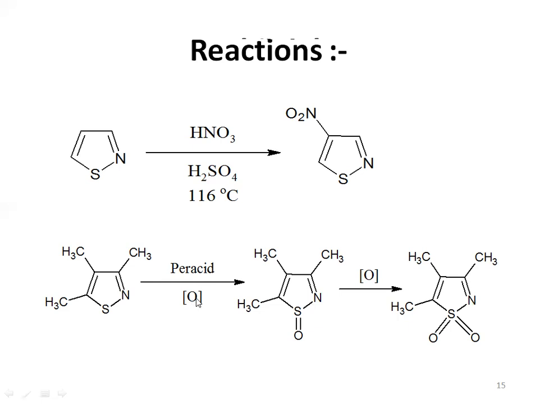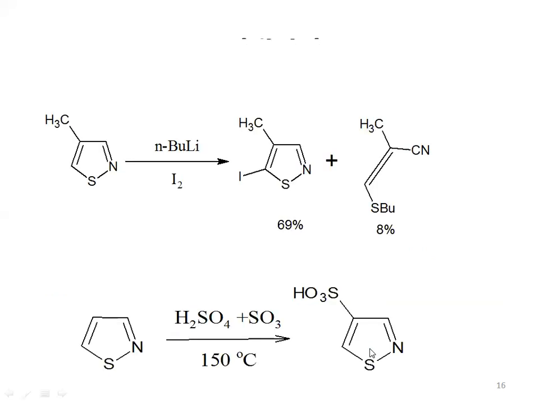That nascent oxygen atom will attack the sulfur atom. So finally, we will get this type of intermediate. After that, again we add a nascent oxygen atom. Again, that nascent oxygen will attack this sulfur atom. So finally, we will get this type of compound.